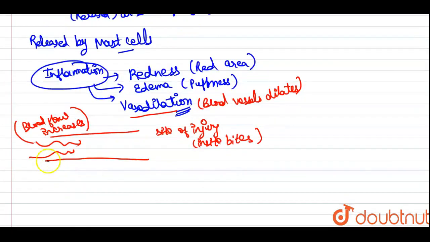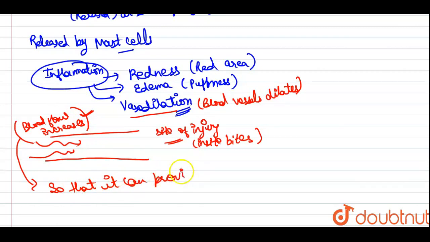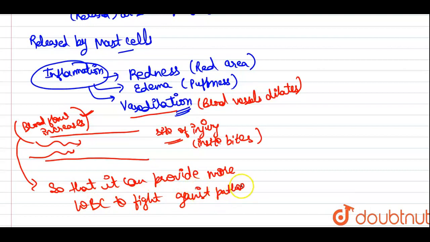Now if we see the role of increased blood flow at the site of injury, the blood flow increases so that it can provide more WBC to fight against pathogens.